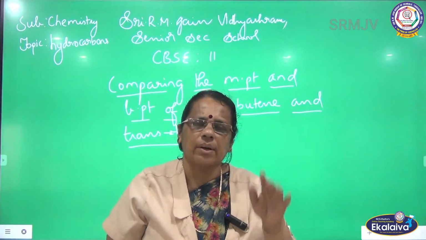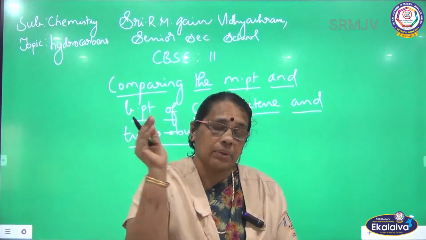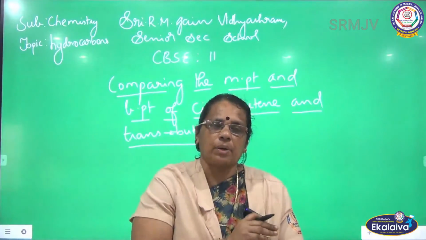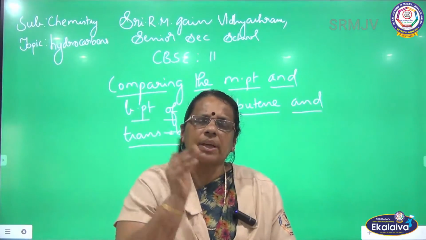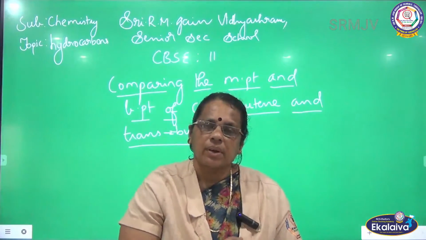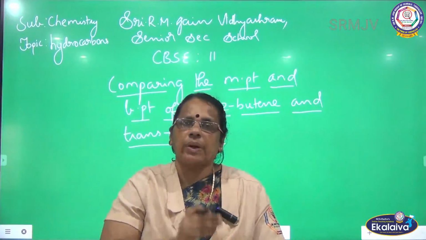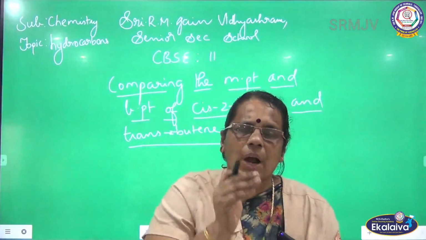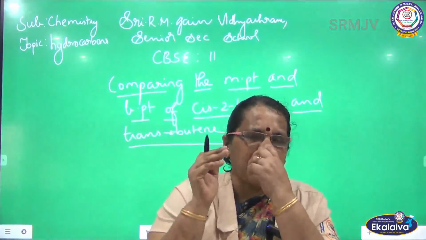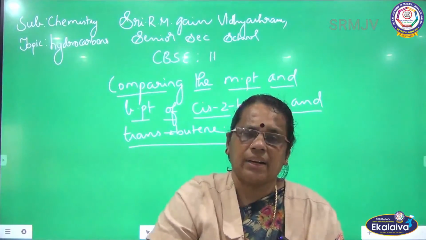Already we are discussing the topic hydrocarbons. In the last class I talked about the preparation of hydrocarbons. There are various methods of preparing hydrocarbons, and to start with, I started with the alkene family, with the preparation. And I have already discussed the physical properties of alkenes also. We discussed the physical state, the density, the solubility, and the last point we discussed was the melting point and boiling point comparison.